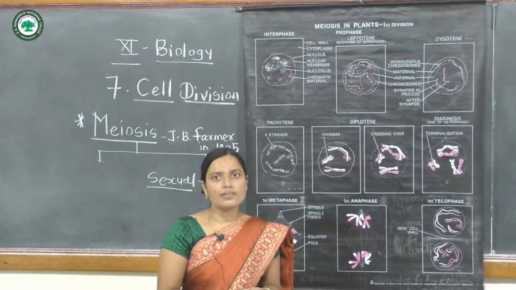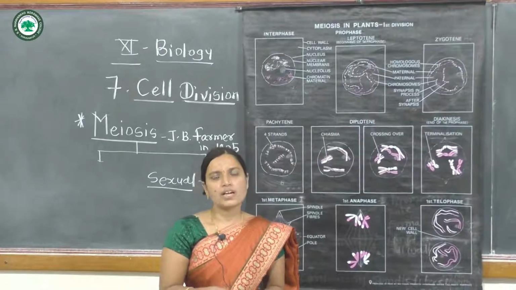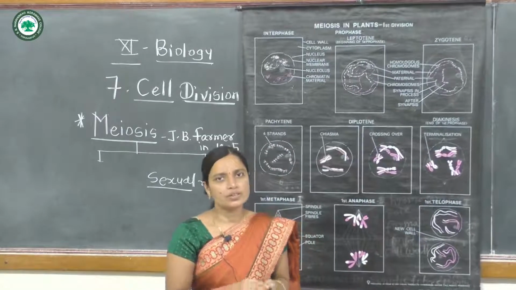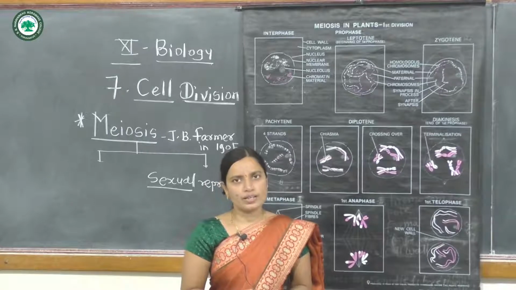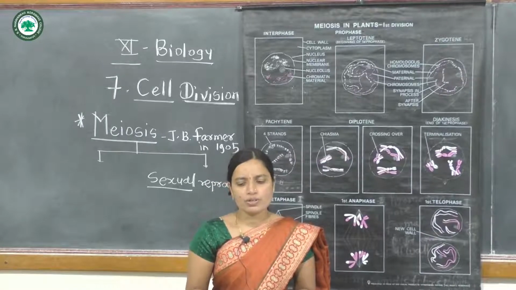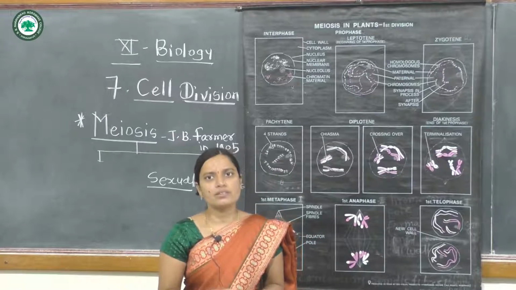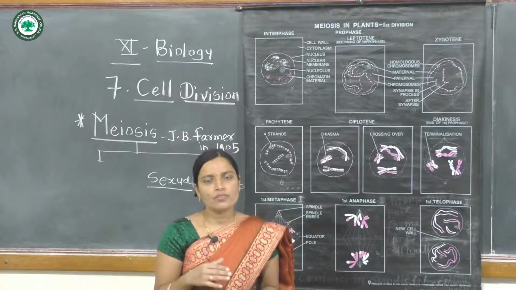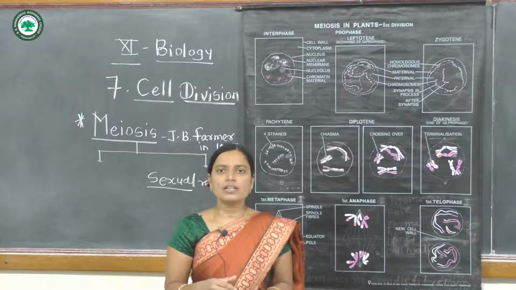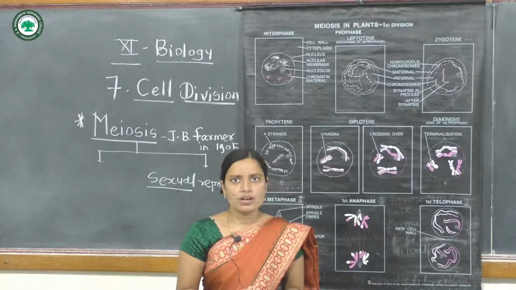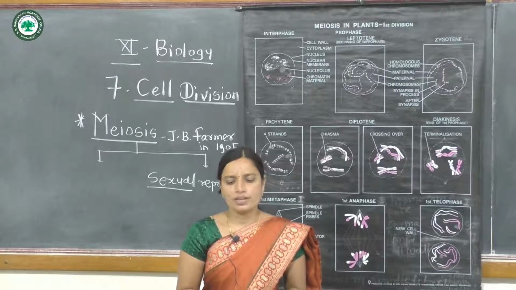In sexually reproducing organisms, meiosis occurs and the cell division begins. The diploid cells, containing two copies of chromosomes, are found in meiosis cell division.